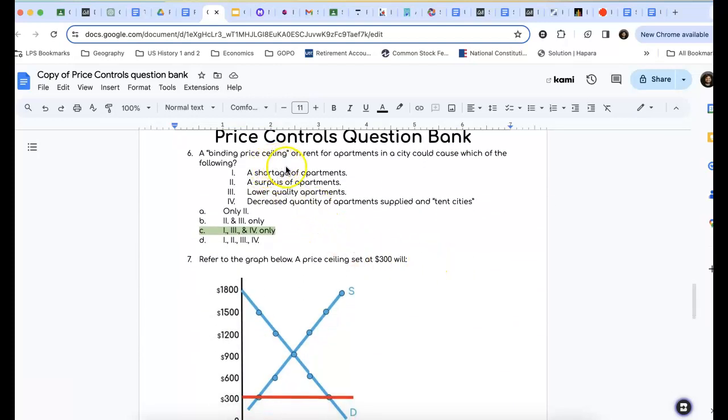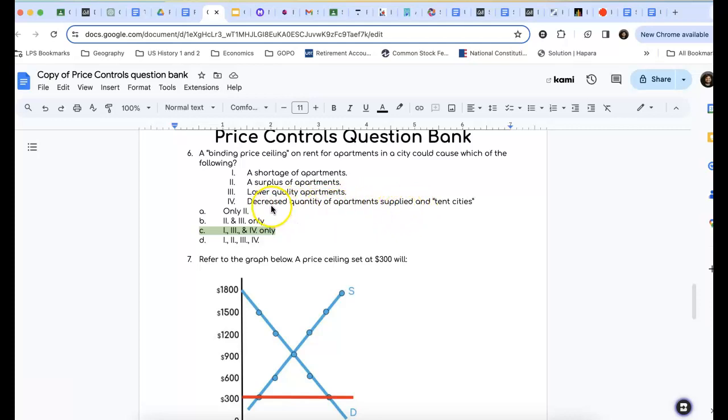So we kind of figured that out already. This is an interesting one. A price ceiling on rent for apartments in a city could cause which of the following? We know the correct answer I've marked down here is C, so 1, 3, and 4. Well, let's see what 1, 3, and 4 is. A shortage of apartments, good, because we know price ceilings cause shortages. Lower quality apartments, because if landlords can't charge very much, they're not going to update their apartments, they're not going to maintain them. And 4, a decreased quantity of apartments supplied.